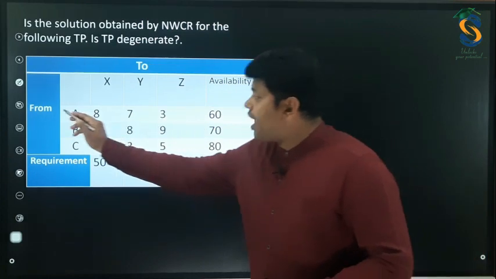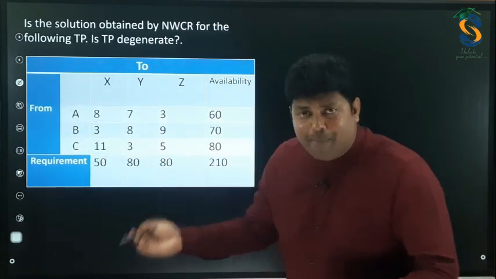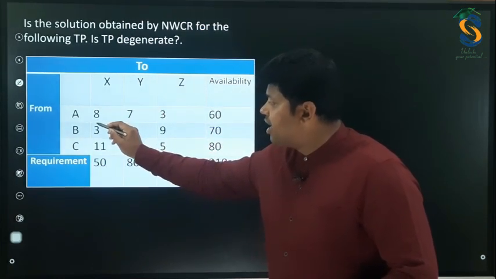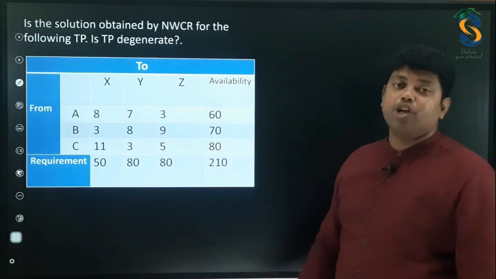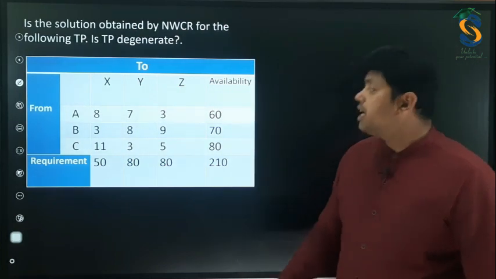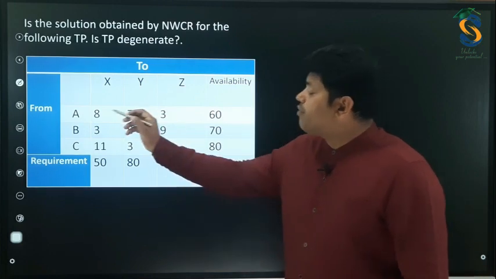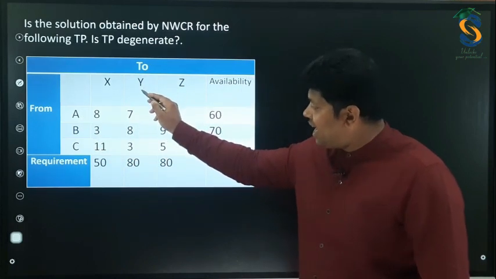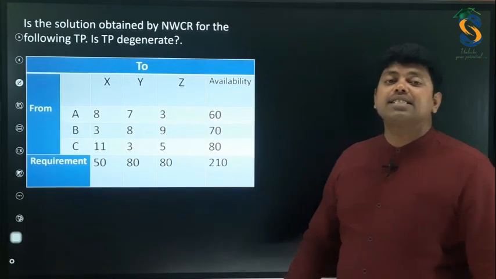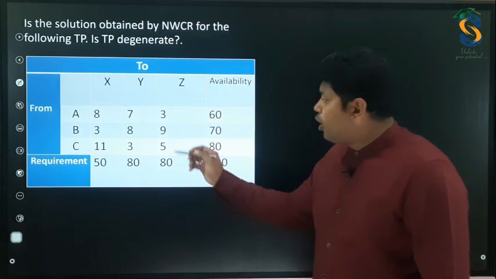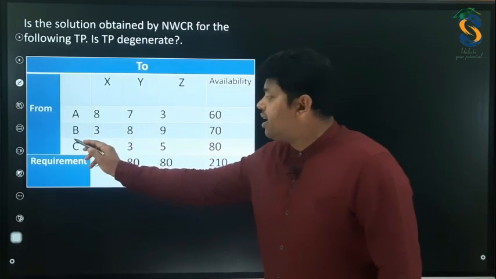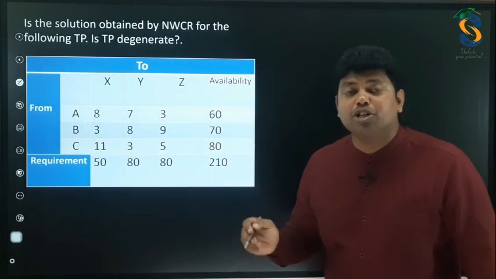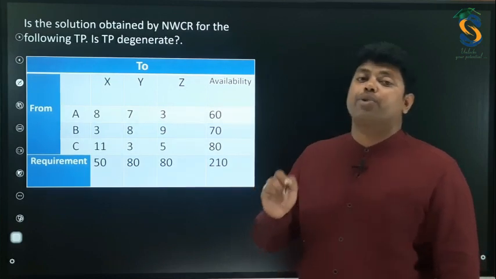From A, if they need to send any unit to X, they incur 8 rupees per unit transportation cost. Similarly, what is the meaning of 7? If they want to transport 1 unit from A to Y, the cost incurred is 7 rupees. What do you mean by this 9? If they want to send any unit from B to Z, the transportation cost is 9 rupees per unit.